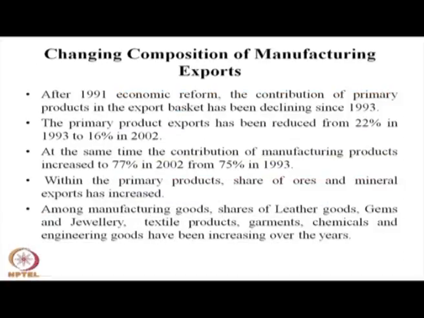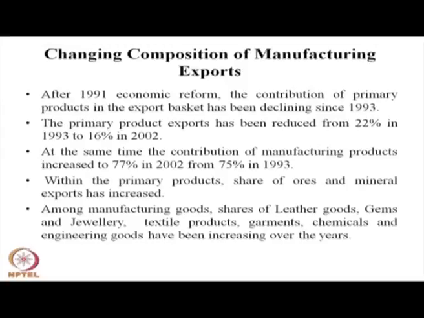So, after the 91 economic liberalization, what have we achieved? After the 91 economic liberalization, the contribution of primary product in the export basket has been declining. The primary product export has reduced from 22% in 93 to 16% in 2002. At the same time, the contribution of manufacturing product increased from 77% in 93 to higher in 2002, and within the primary product the share of ores and minerals has been increasing.